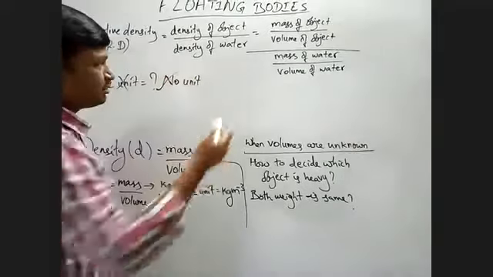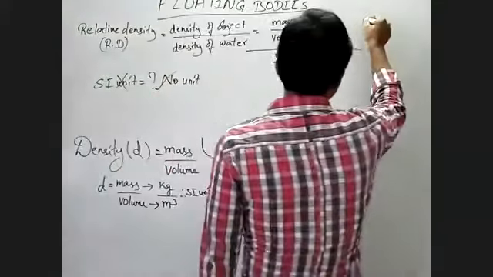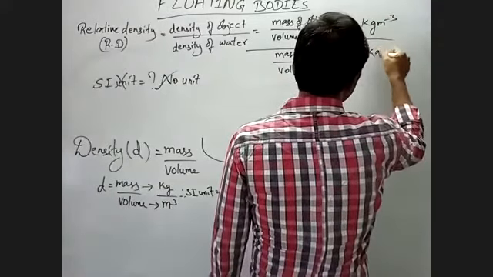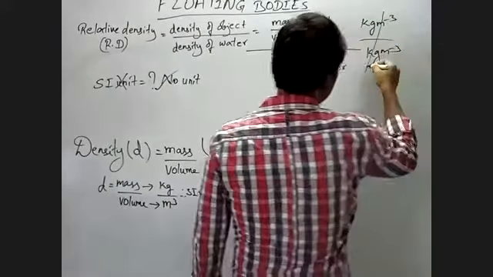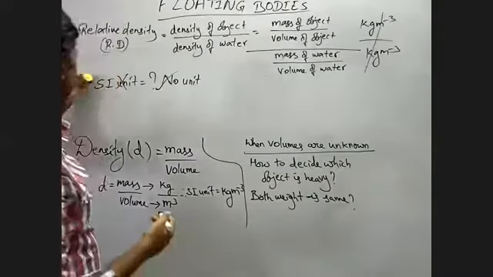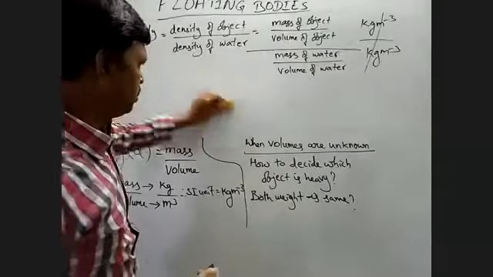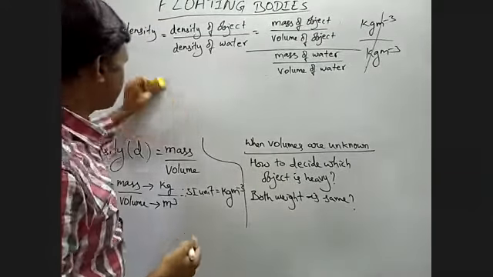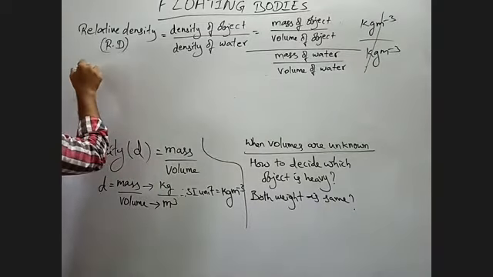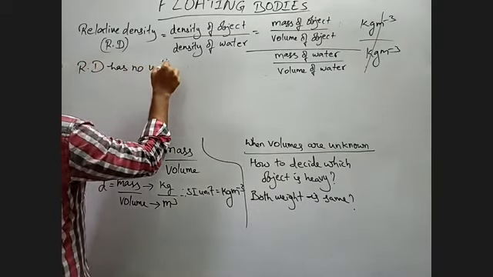It doesn't have a unit because what? Density by density. So what will you get here? That is kg per meter cube by kg per meter cube. So you cancel both. Yes or no? So that is the reason why relative density has no unit. Do you remember any such thing earlier? What we discussed there?